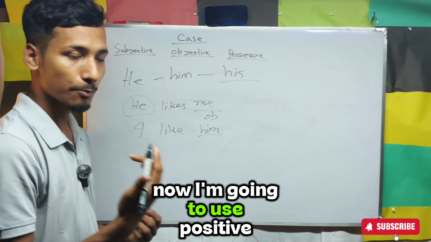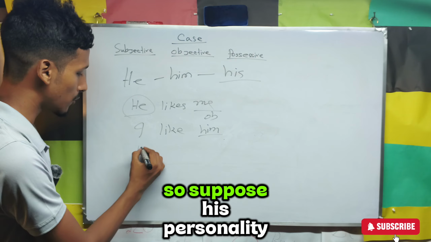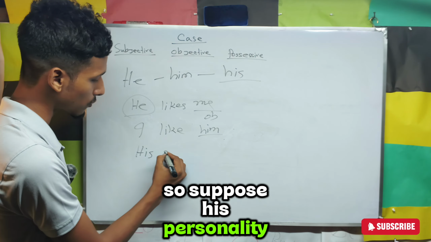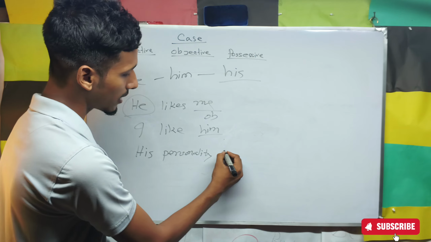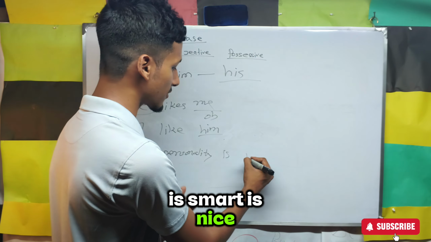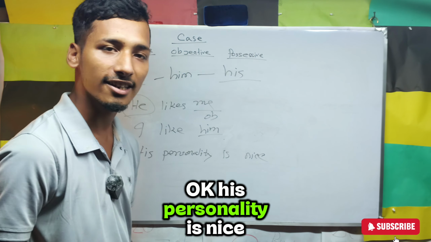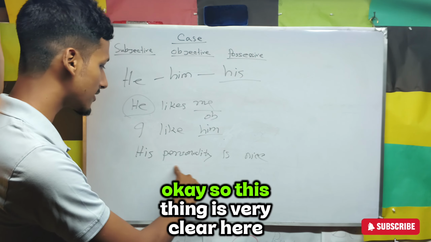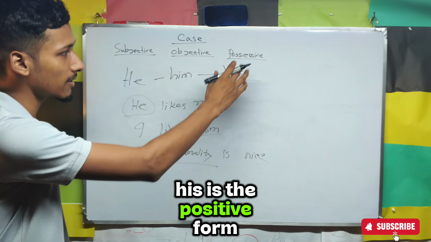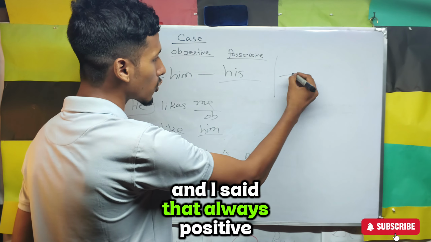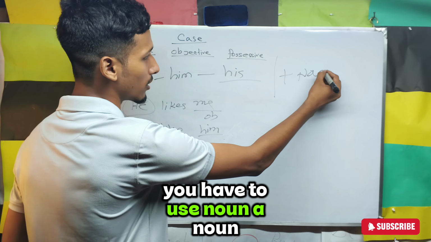Now I am going to use the possessive form. So suppose his personality is nice. Okay, his personality is nice. So these things are very clear. Here in his personality, his is the possessive form, and I said that always after the possessive form you have to use a noun.